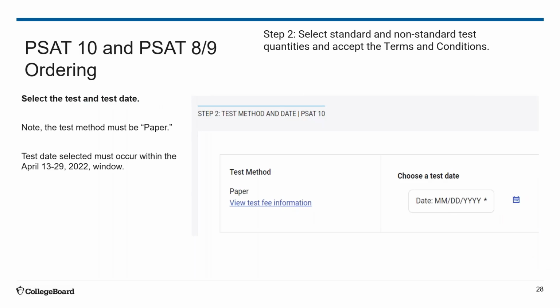Next, the test coordinator will select standard and non-standard test material quantities, select the test date, again within the window of April 13th through the 29th, and accept the terms and conditions. Please note, the test coordinator must select one date within the test ordering system and must select test method of paper.